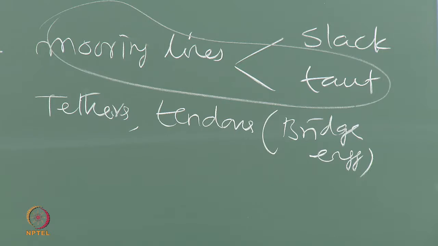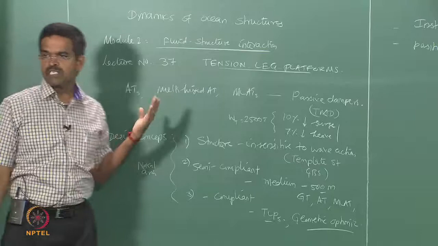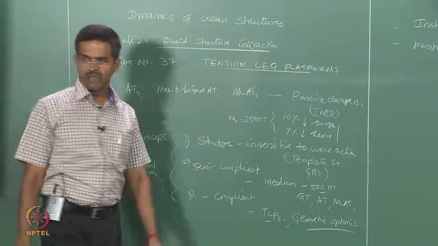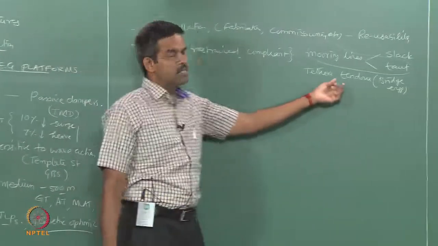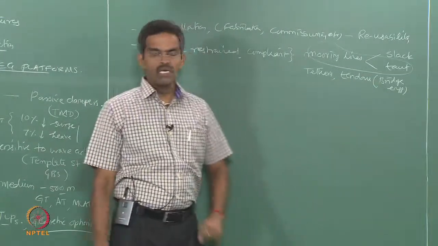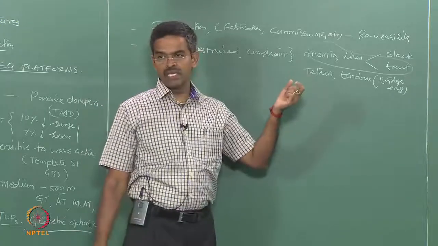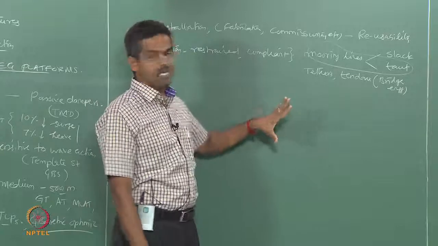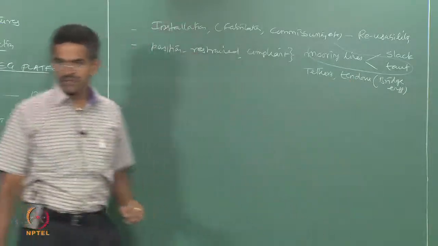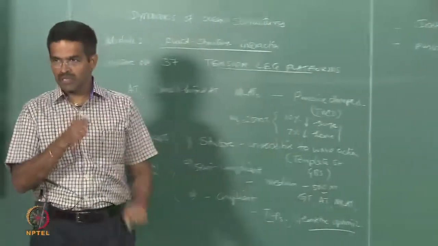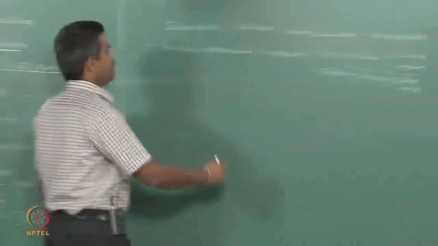So this has been borrowed from bridge engineering, because in the early 80s or late 70s bridge engineering was at its peak in infrastructure development all over the world. So people used pre-cast, pre-stressed constructions where tendons were used, and they borrowed this terminology. In fact, high yield strength deformed bars with high initial yield strength values started being used in offshore structures only after they were successful in bridge engineering. So that is why they borrowed the terminology from there. So tendons are used, and of course they have named them tethers.